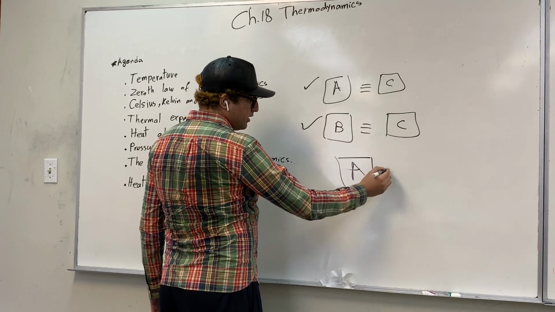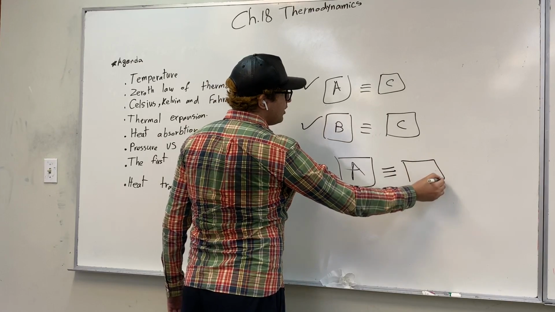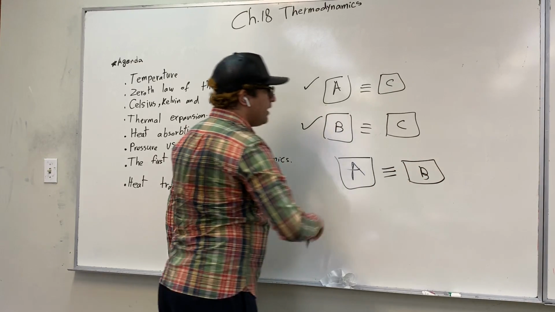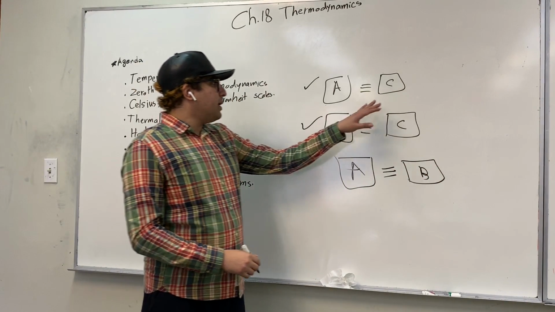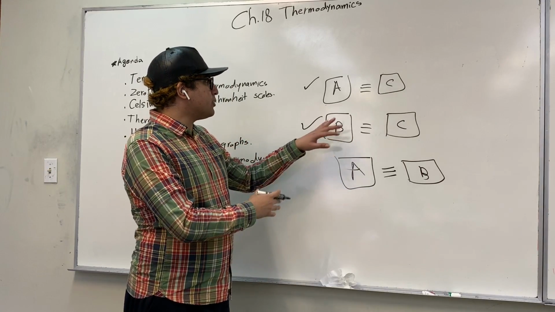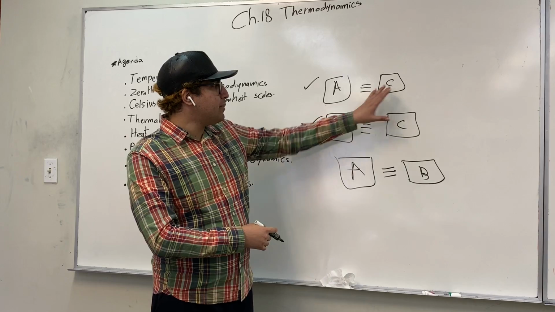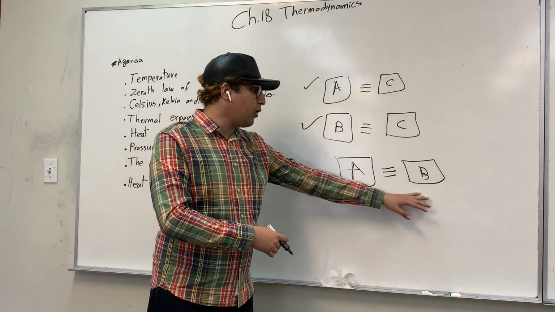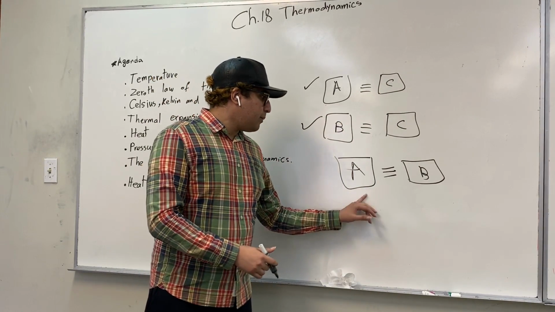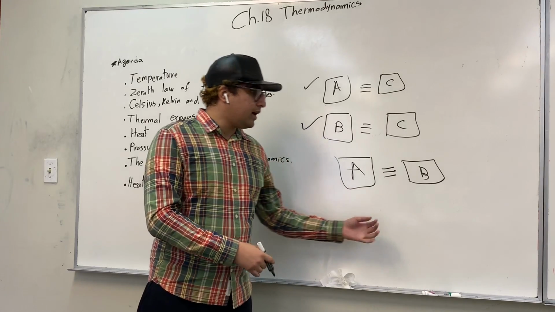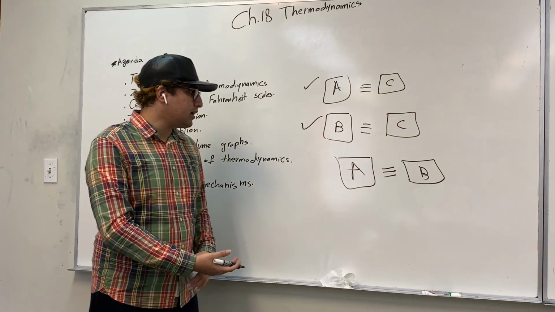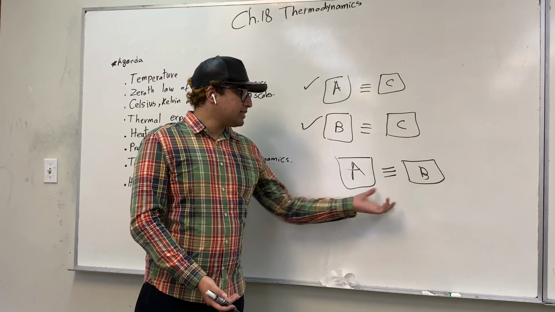The condition is body A must be in thermal equilibrium with body B. So body C is like the control variable. If we have two things that are equal to the same thing, then these two things must also be equal. So A and B must be in thermal equilibrium, which means that they must have the same temperature.